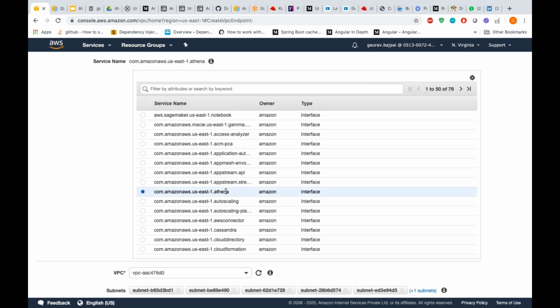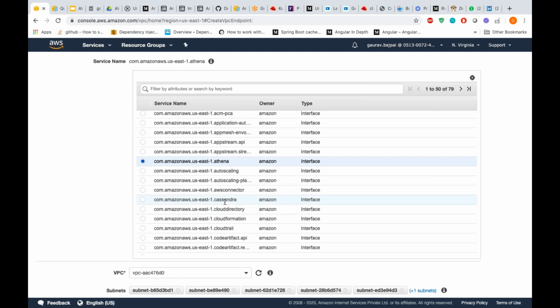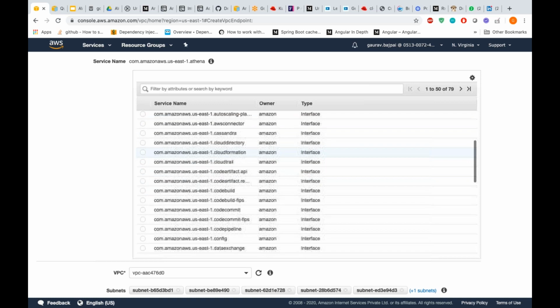So Athena is, let's say, a query engine which takes input as an S3 bucket, and on the S3 bucket, you can run SQL queries. So that is a query engine which runs on top of an S3 bucket. Let's say you have so many CSV files or Excel sheets and all those things, so you can use queries there. And Cassandra is a distributed database. So then you have CloudTrail and all.